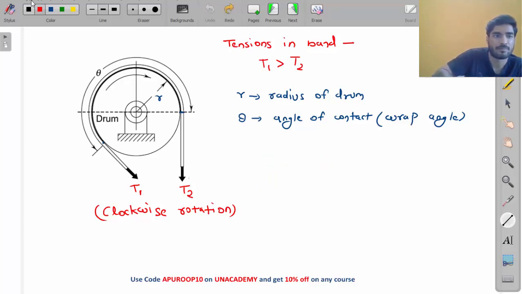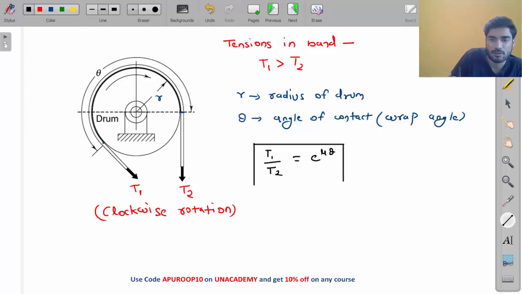Let me write it in black. T1 by T2 equals e to the power mu theta. This is the first equation, my friend, between T1 and T2. Ultimately you need to calculate the value of P. So the first equation will be T1 by T2 equals e to the power mu theta.